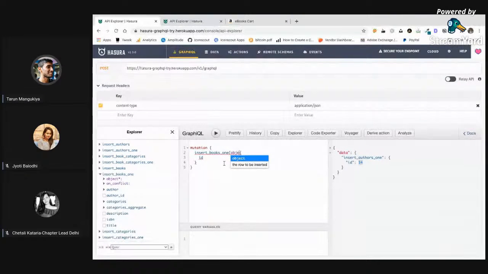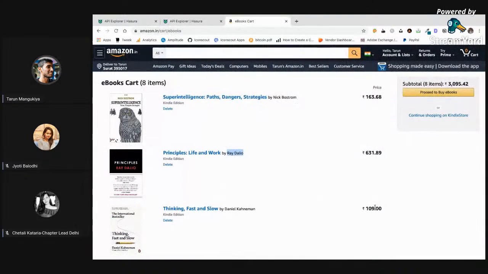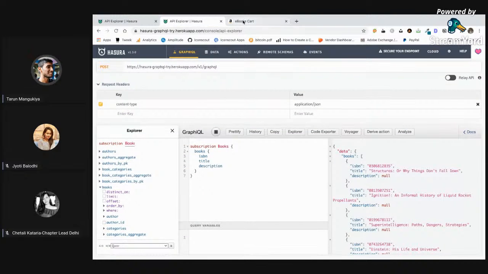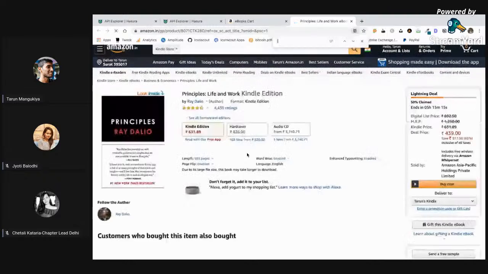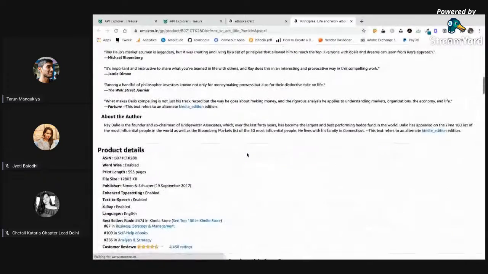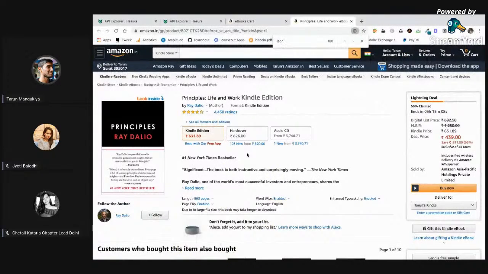I'll pass an object of a book. This works. A book has a name or title. It has name, and I also need an ISBN. Do I have an ISBN in here? Oh, come on, seriously. Okay, let me just keep any other ID for now.